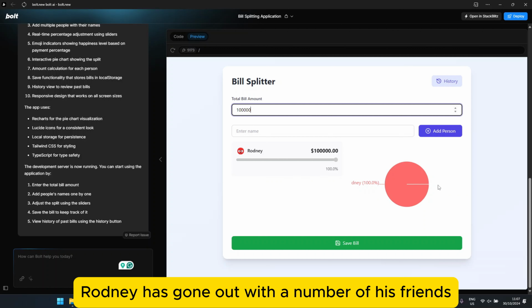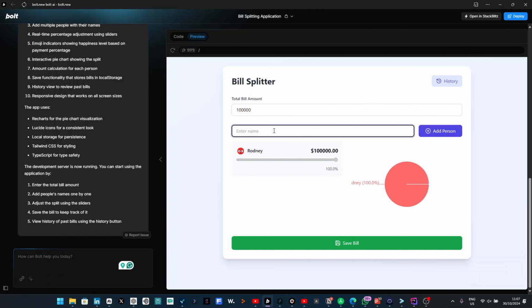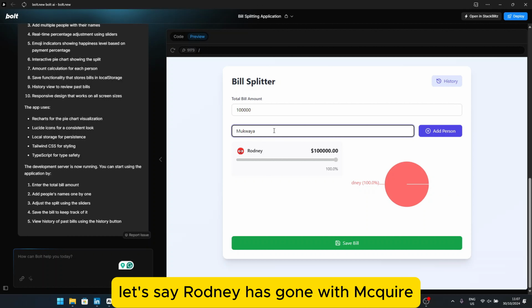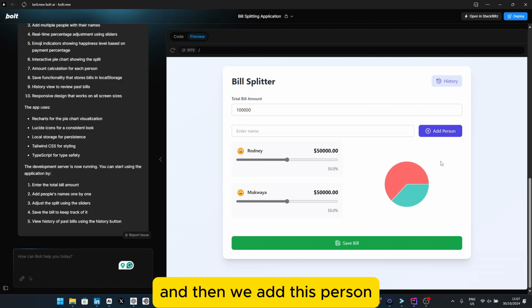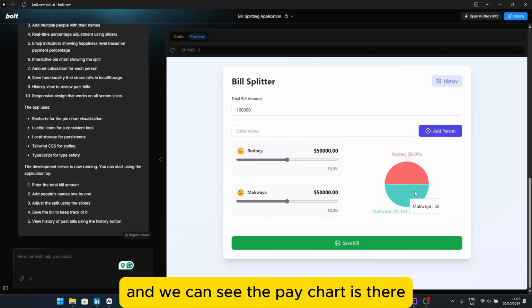So let's say Rodney has gone out with a number of his friends, and let's say one of the friends happens to be Mukwaya, and then we add this person. The bill is now split between the two, and we can see the pie chart is there, Rodney at the top with 50% and Mukwaya at the bottom with 50% of the bill.